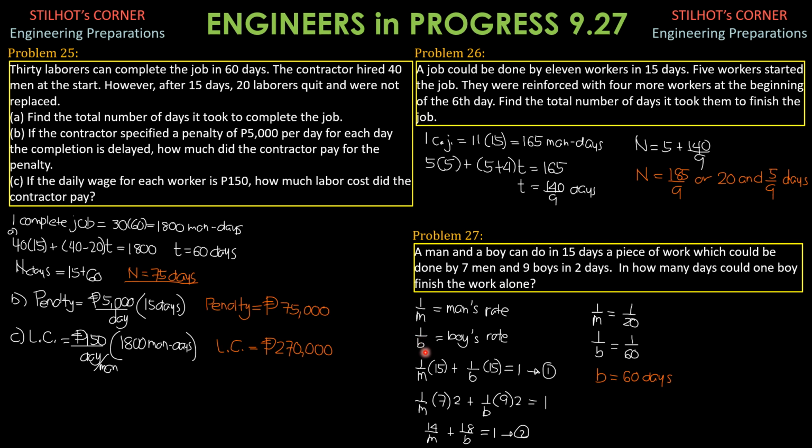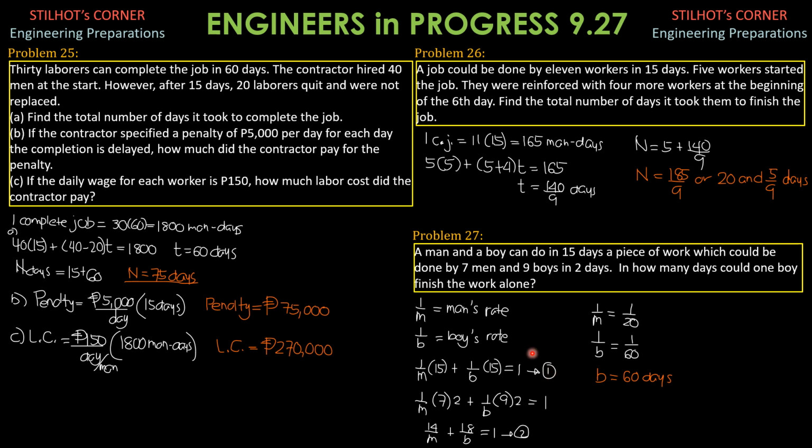If the boy works alone, then this is the number of days required by the boy to complete the job working alone. So for the first situation, one man, so the rate is 1 over M times one man working for 15 days, plus one boy also, 1 over B times one boy, also working for 15 days, equals one complete job. So let's call that equation 1.